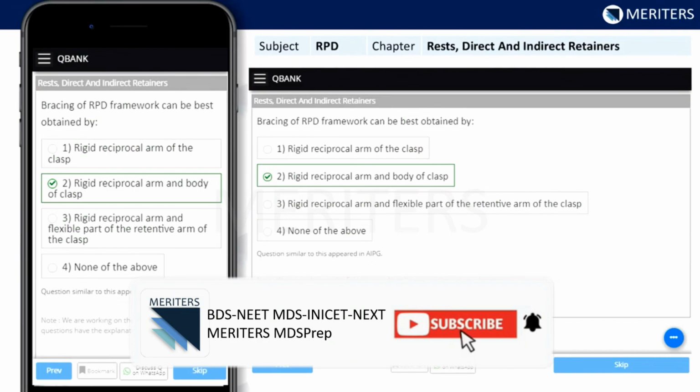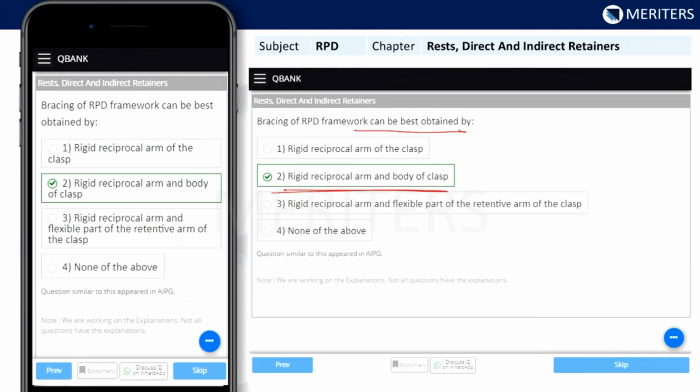Now there is a similar question here. Bracing of RPD framework can be best obtained by a rigid reciprocal arm and the body of clasp. So reciprocation is also a synonym for bracing. That is why this is an important characteristic feature in designing a cast partial denture.